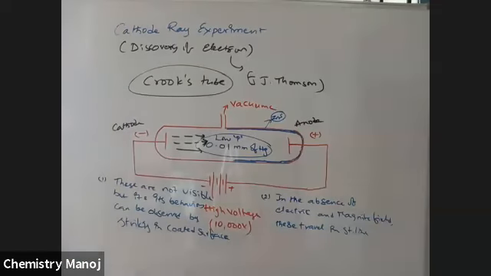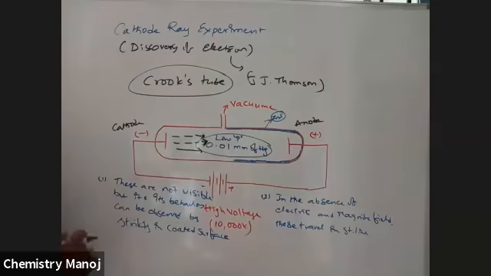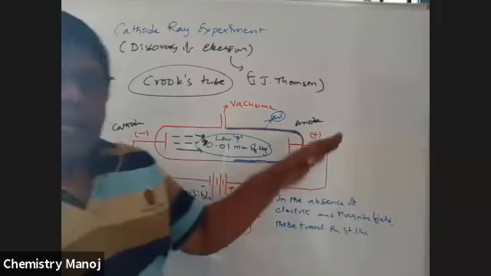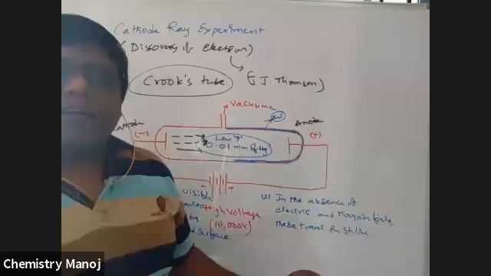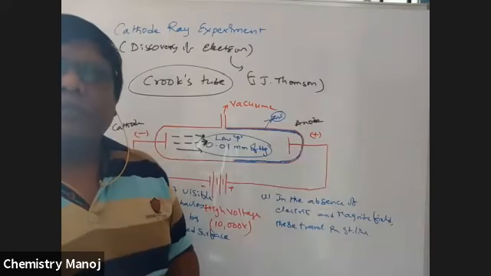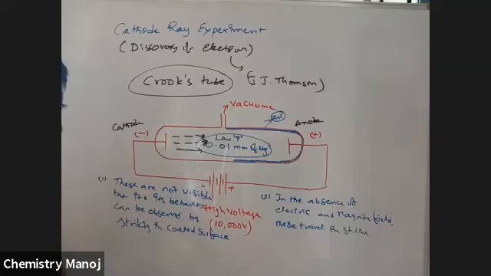Very, very important: they move in a straight line in the absence of external electric and magnetic fields. If electric and magnetic fields are applied, they do not go straight; they bend in one direction. So these are influenced by electric and magnetic fields.